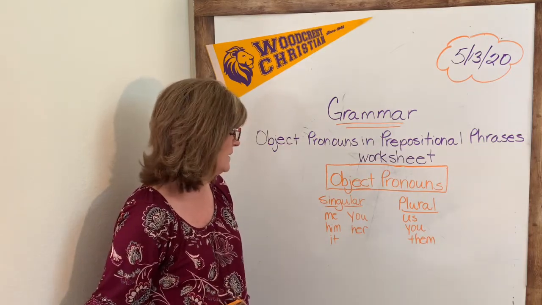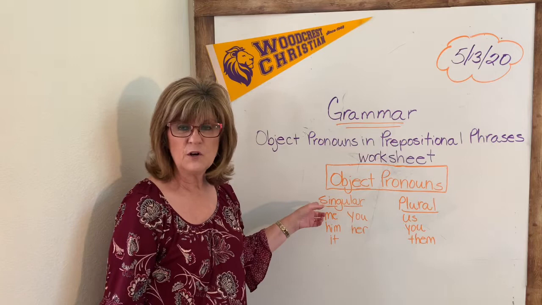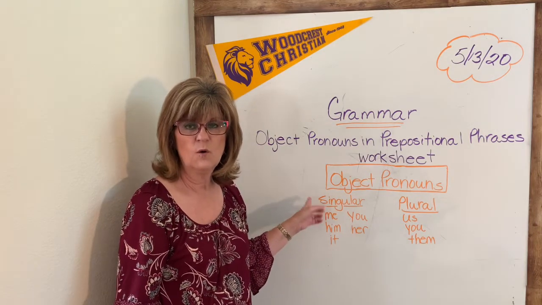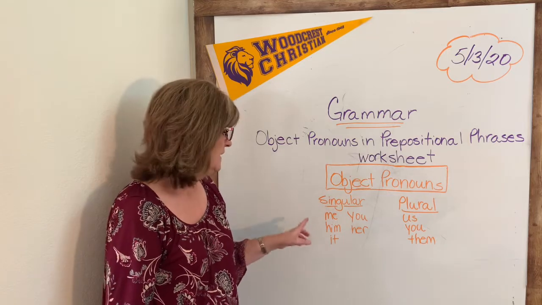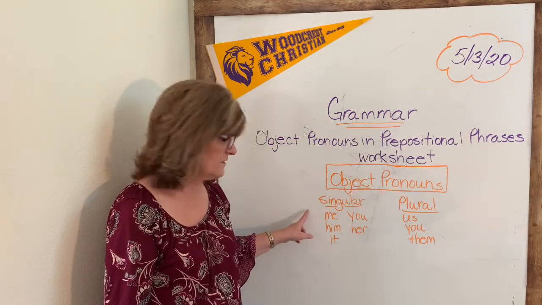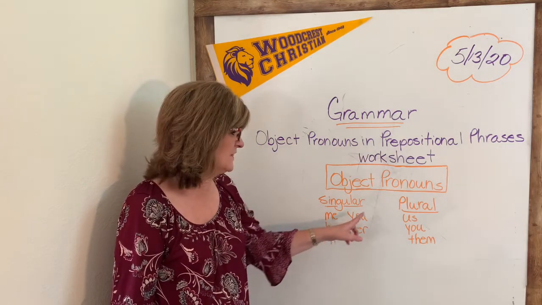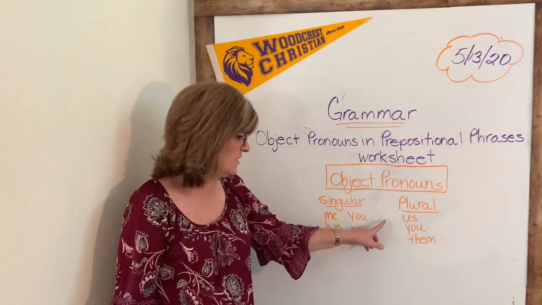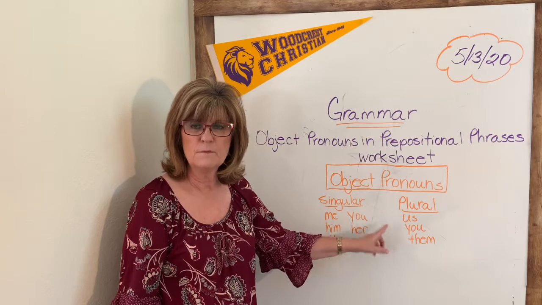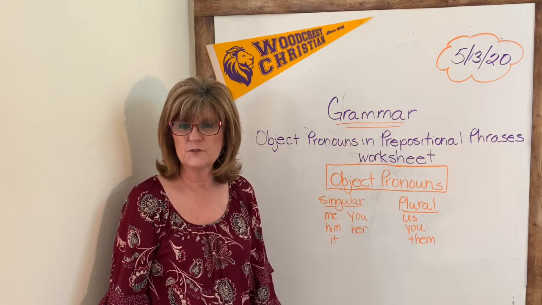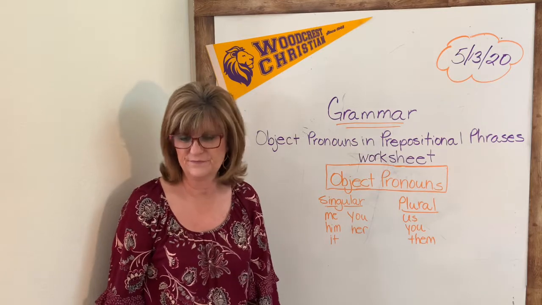All right, let's just review a little bit before we go on with checking the workbook page from last time. Remember, object pronouns can be used as the object of a preposition or a direct object. The singular object pronouns are me, him, it, you, and her, and the plural object pronouns are us, you, and them. All right, let's go ahead and check your workbook page and then go over the directions for the worksheet.